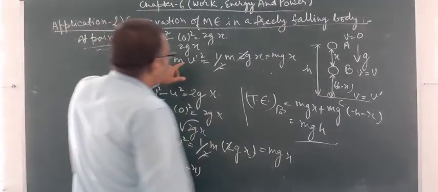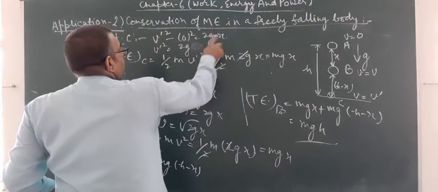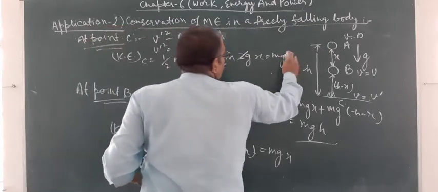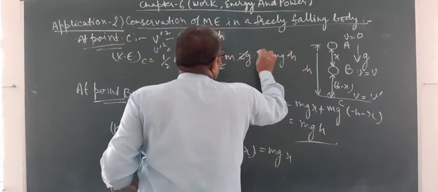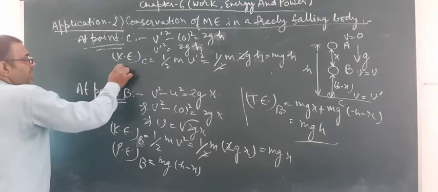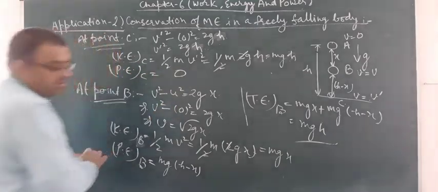Height is h. So kinetic energy and potential energy at point C: since height is equal to 0, potential energy is 0.